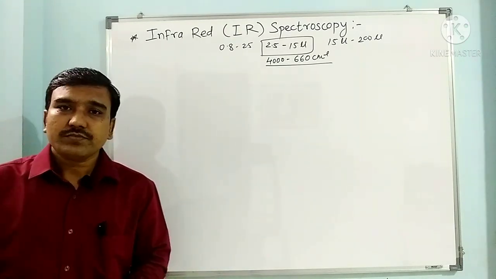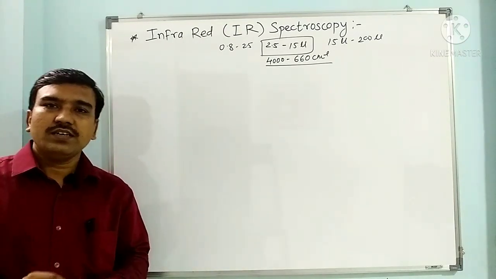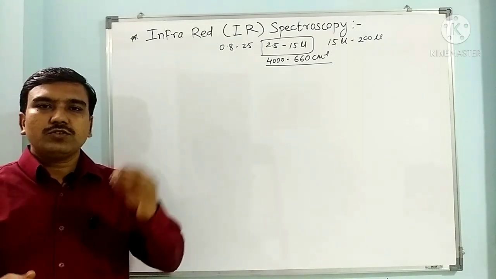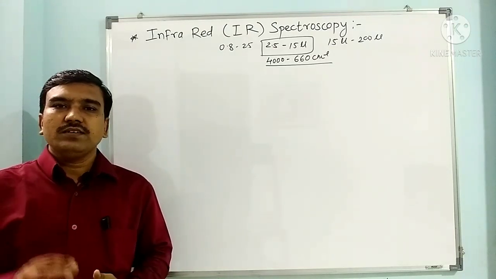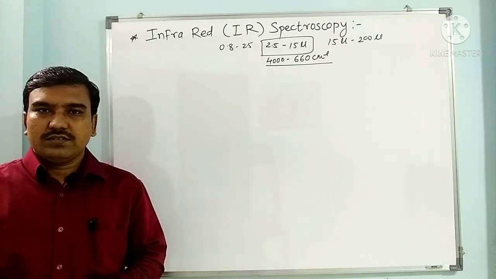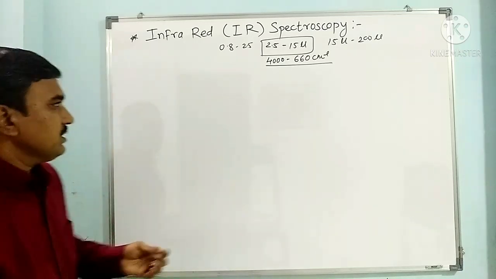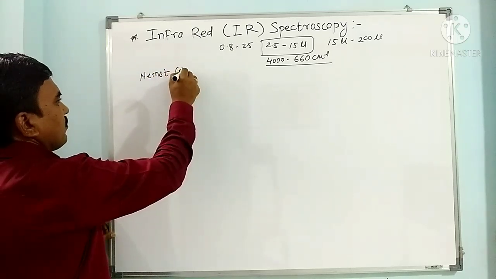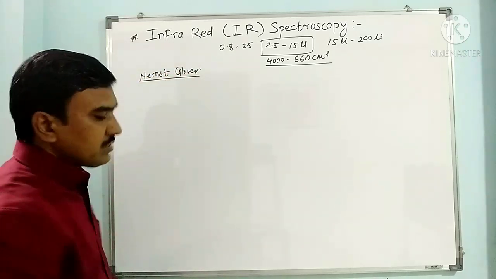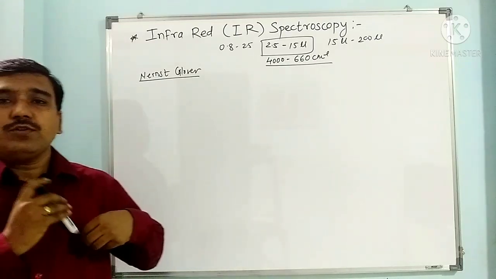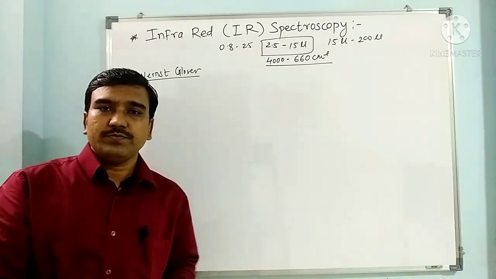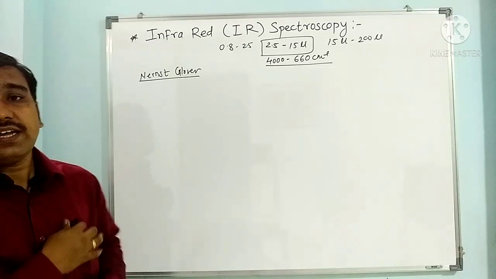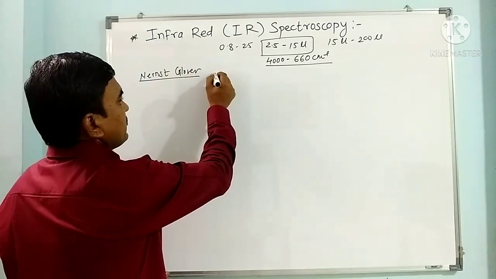Now we have to see how IR radiation interacts with matter and how we can determine the structure of a compound with the help of IR spectroscopy. If you see the instrumentation of the IR spectrometer in brief, the IR source is there. The IR source is basically a Nernst Glower. The Nernst Glower is made up of oxides of zirconium, yttrium and erbium. These oxides are compressed in the form of a hollow rod, and this rod is heated at around 1000 to 1500 degrees Celsius temperature.